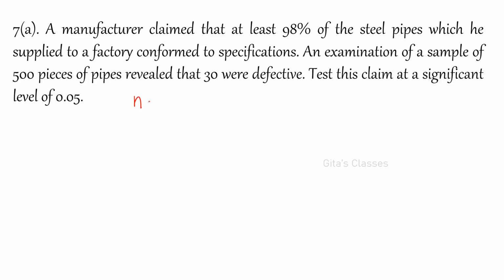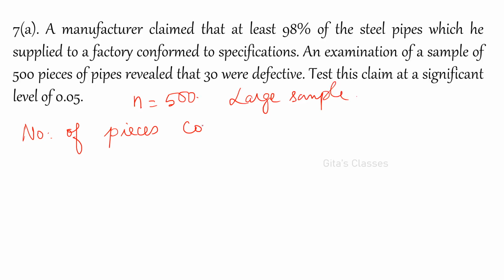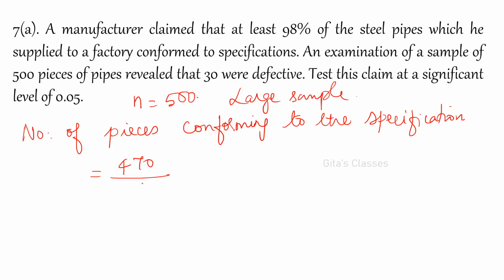Okay. Before that, the first thing is n is equal to 500, sample size. So large sample. First you have to decide that only. So number of pieces conforming to the specification is equal to 470 divided by 500 is equal to 0.94.